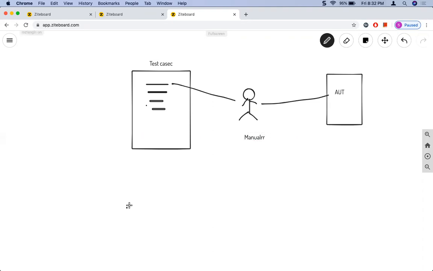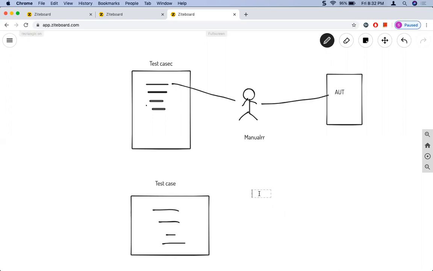So the same test case will be there, and the same number of steps will also be there. Say for example, this is your same application under test, and then you have an automation tool here.